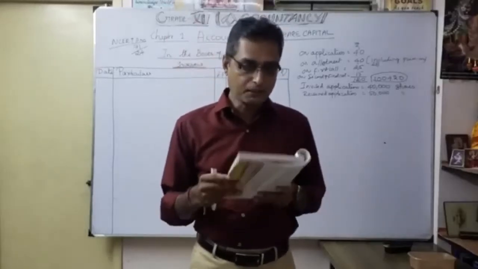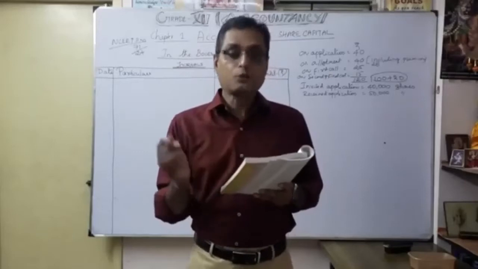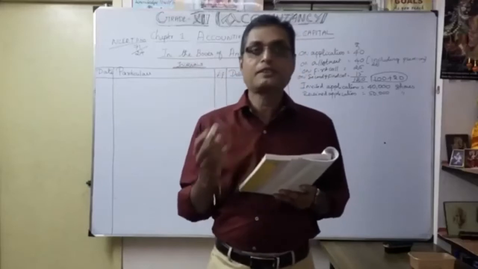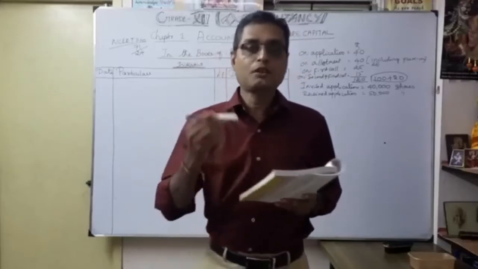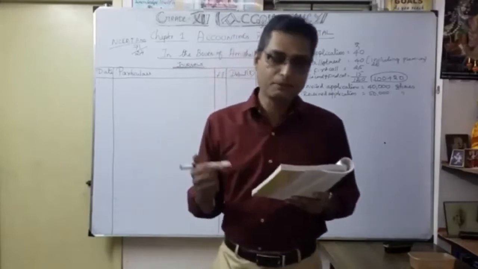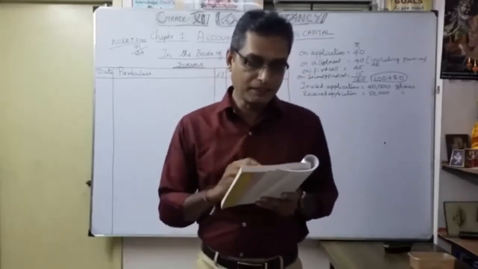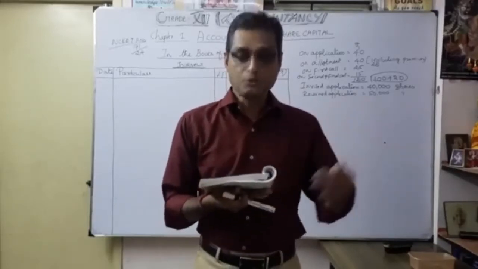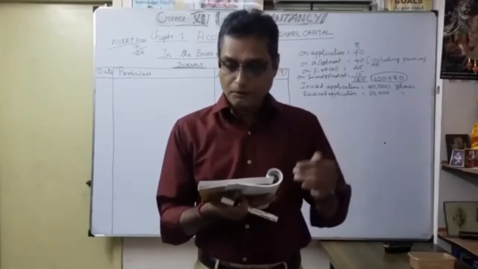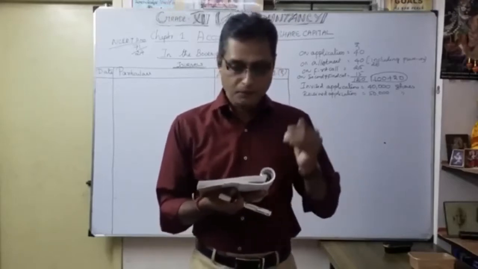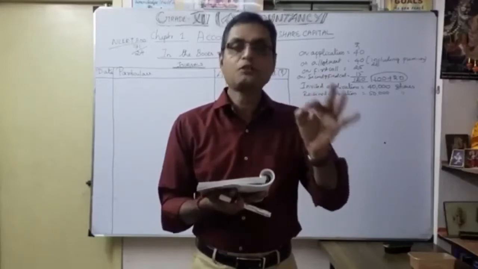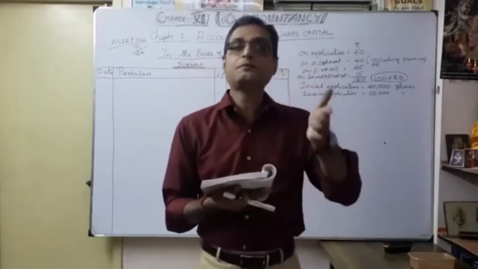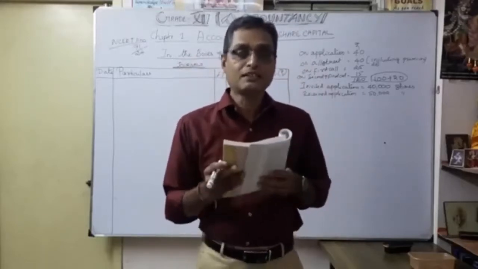Then finally, Ashmita, who applied for 1,000 shares, failed to pay the 2 calls and the shares were forfeited after the second call. So once after the second call, we are going to forfeit Ashmita's shares. Of these forfeited shares, 1,200 shares were sold to Kapil for 85 per share as fully paid. Here they gave 1,200 shares going to be reissued, but we want to know exactly how many shares were forfeited. That is not given directly, so we are going to calculate it.